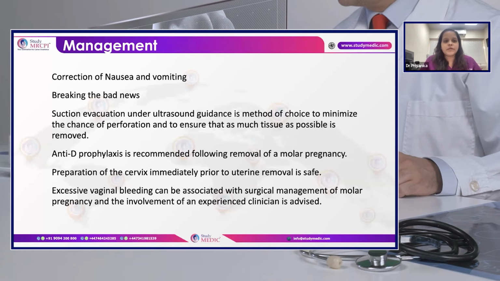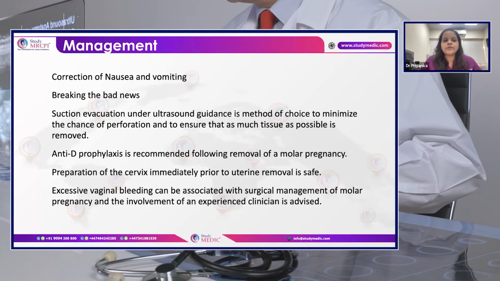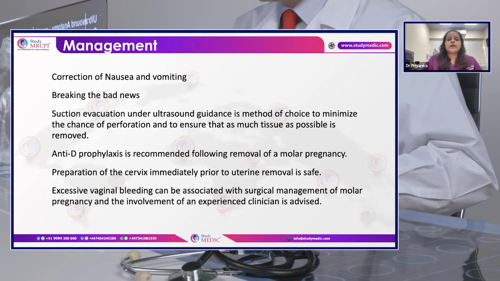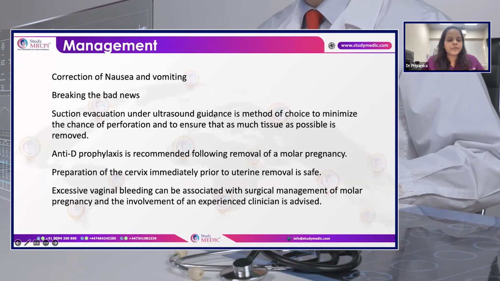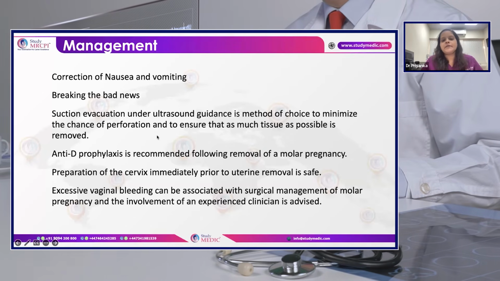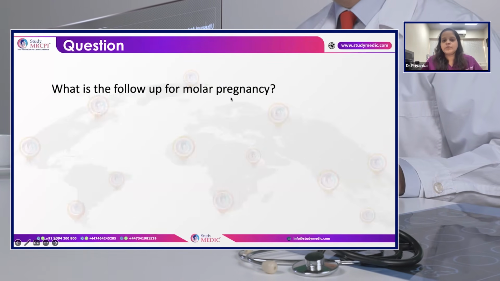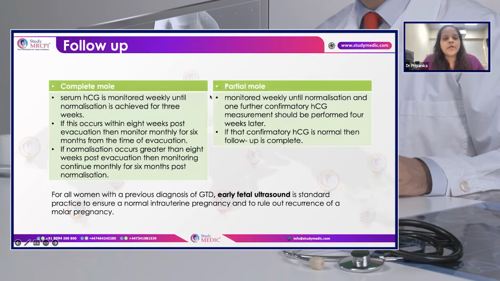And here we have to tackle her hyperemesis, vomiting, and molar pregnancy by doing a suction evacuation. Regarding the preparation of the cervix, the guideline recommends it can be done immediately prior to the uterine emptying. And regarding oxytocin, it is usually not preferred, but can be given when there is life-threatening hemorrhage.